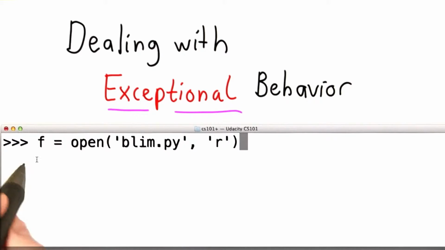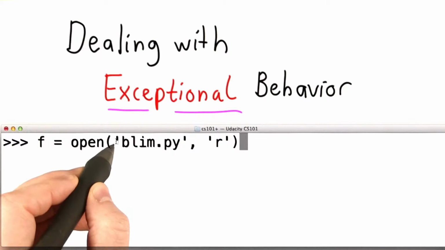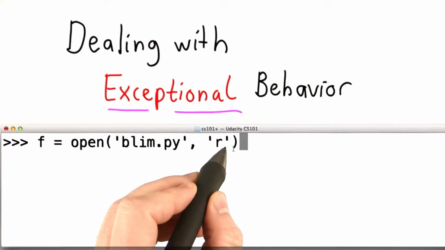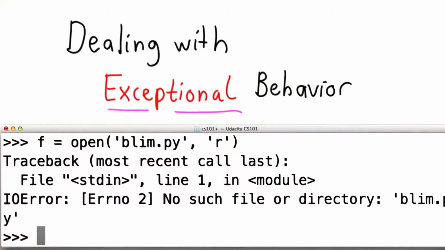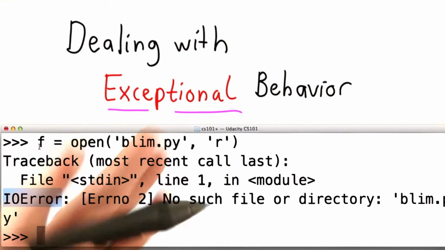Here's an example of what's going on. I'm going to open the file called blimpy to read from the current directory. And when I do this, I get an error. The file didn't exist. And the error I got is called an IO error, and it gives me a message. This is really a crash. I did this in the Python interpreter, but if this happened inside a program, well, that would end execution and